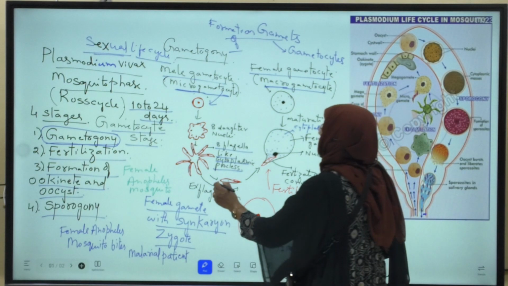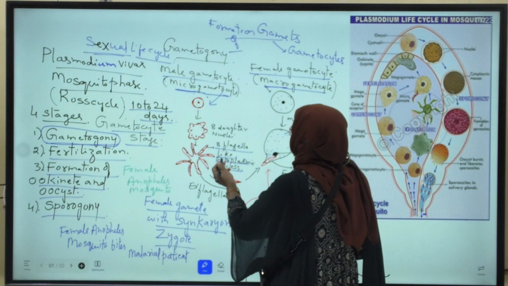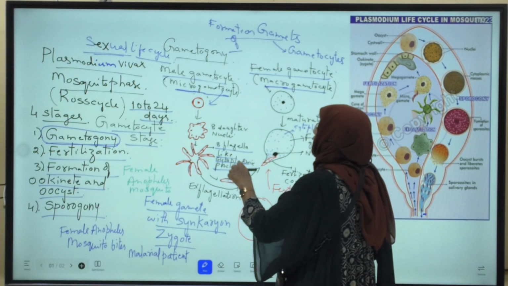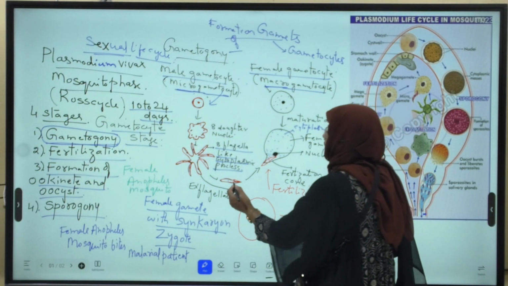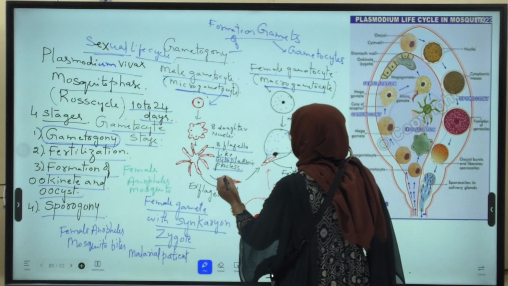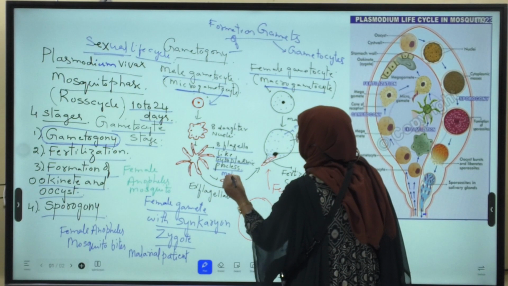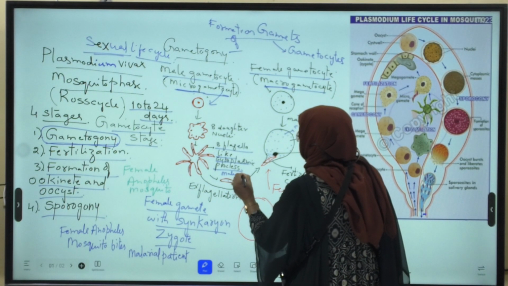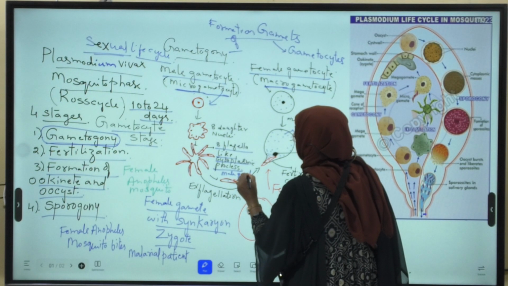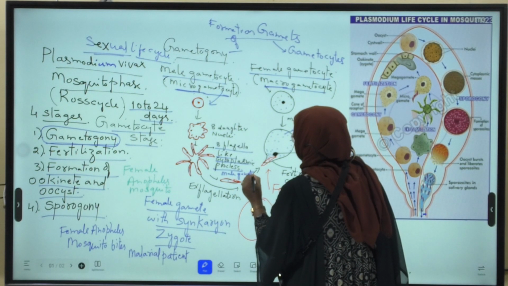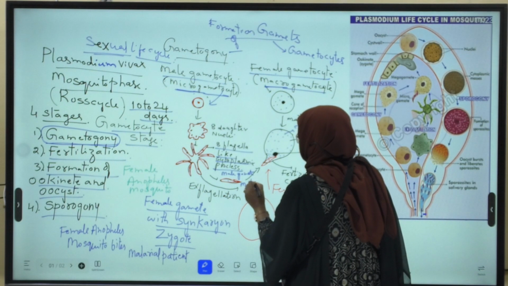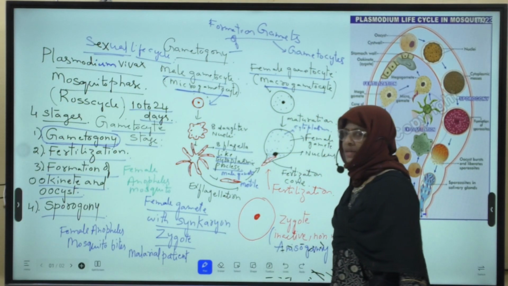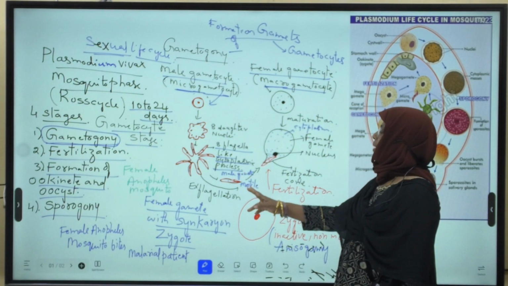Like that, 8 pronuclei enter the 8 processes and form male gametes. The male gamete is motile; it moves from one place to another.